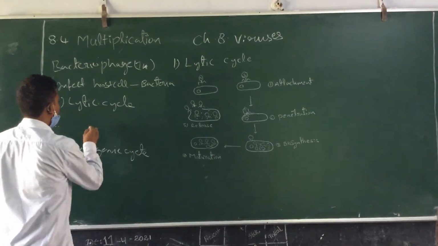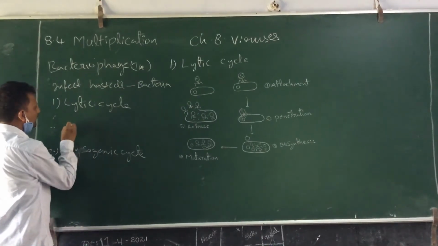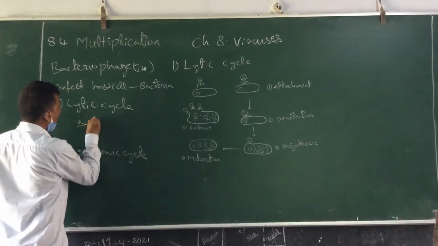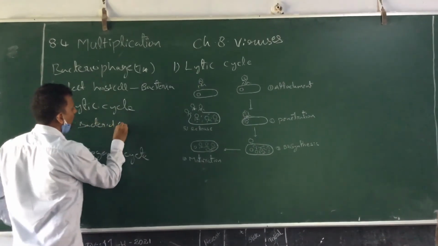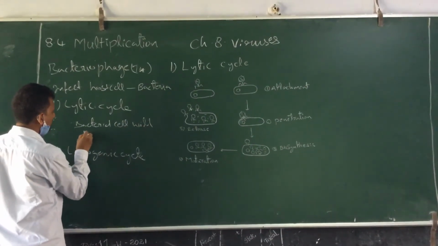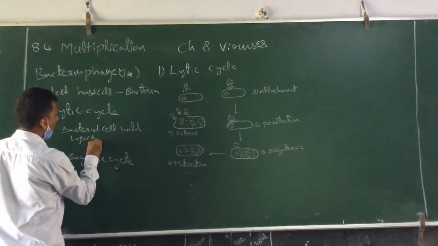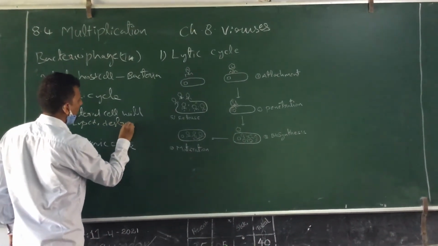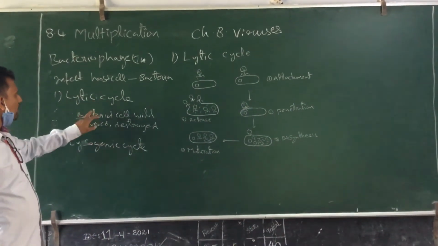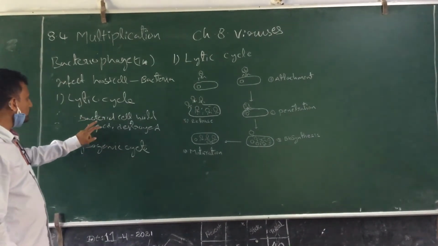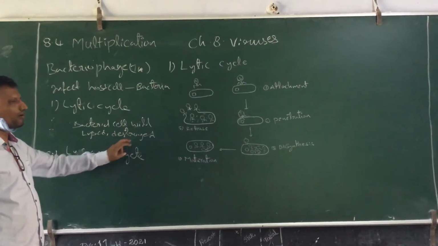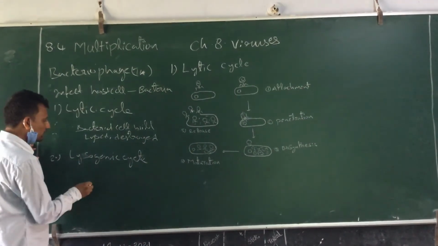In the lytic cycle, the bacterial cell will be destroyed. So this is the lytic cycle. During the lytic cycle, for the multiplication of the bacteriophage, in the final step of the multiplication, the bacterial cell will be lysed or destroyed. It will burst. But in lysogenic, what will happen?